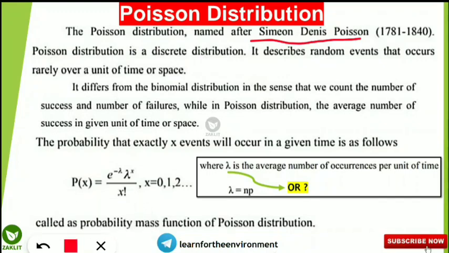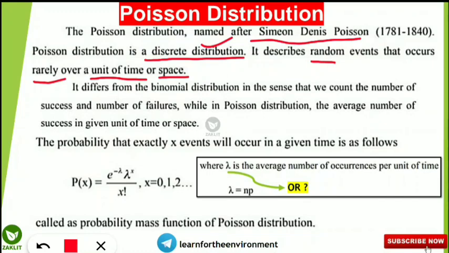Here it is a type of discrete distribution. It is not a continuous distribution. I am discussing all these things because questions nowadays come in the form of statements, and a statement can ask whether it is a discrete distribution or not. So you should note down that Poisson distribution is a discrete distribution. No need to go deep inside the concept; I will tell you only what is required for the examination so that you get full marks. It describes random events that occur rarely over a unit of time or unit of space. That is the definition.